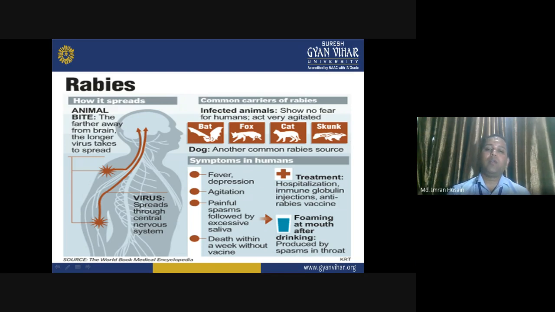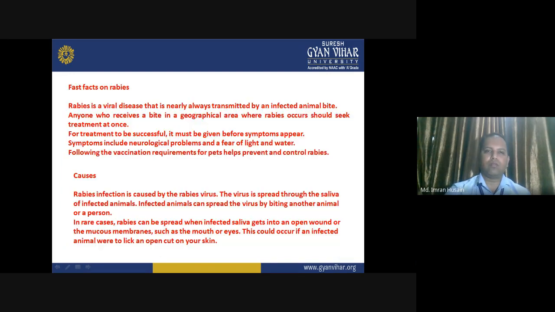If treatment is not followed immediately, then the condition would be really very dangerous. Treatment: hospitalization, immunoglobulin injections, anti-rabies vaccine. Foaming at the mouth after drinking, producing spasm in the throat. So the individual also develops a hydrophobic scenario, fear of water.